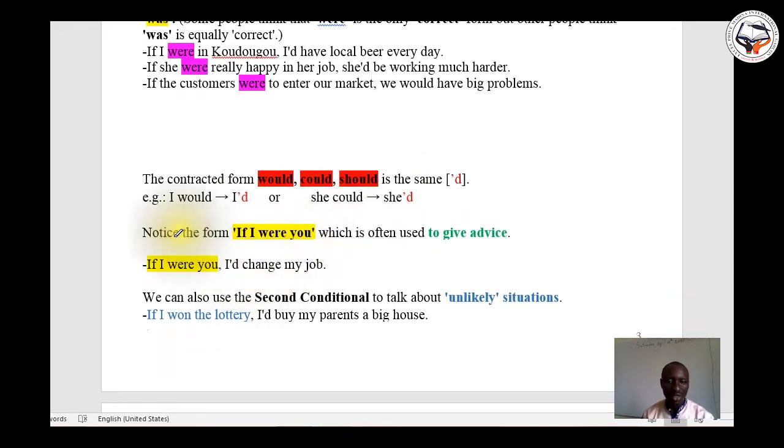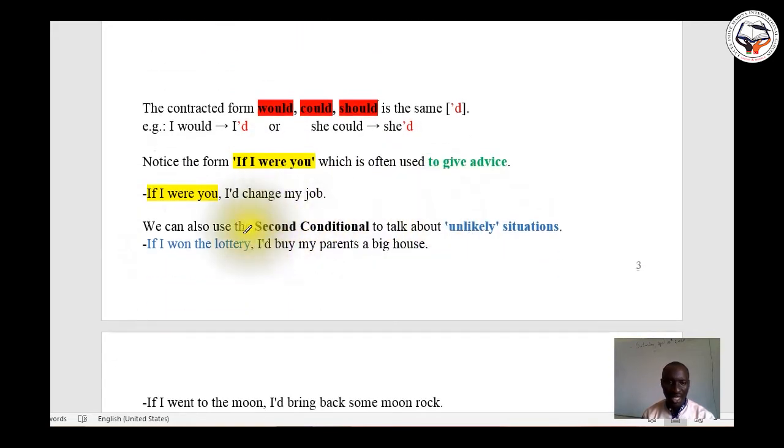Notice the form if I were you, which is often used to give advice. If I were you, we use it to give advice. If I were you, I'd change my job, or I would change my job, or I should change my job.